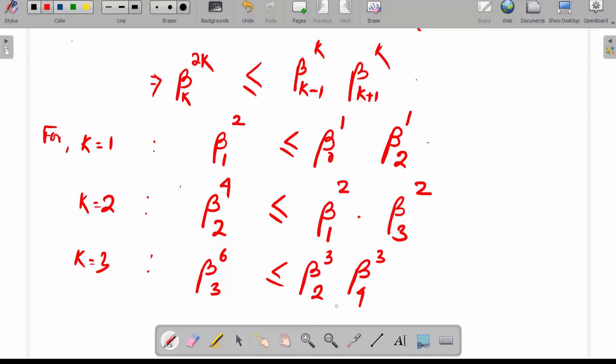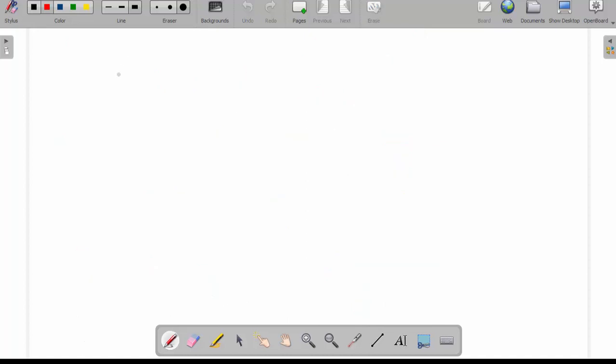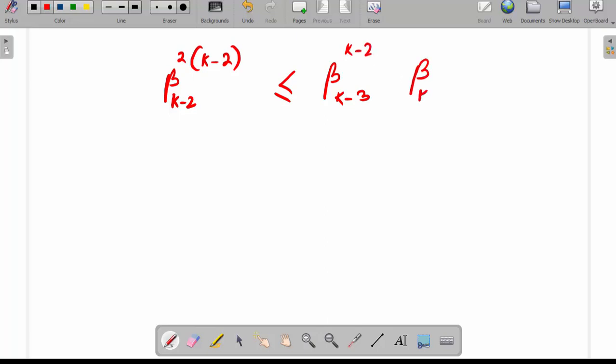And continuing in this way, using k minus 2 in place of k, this will be beta k minus 2 to the power 2 into k minus 2, less than or equal to beta k minus 3 to the power k minus 2 into beta k minus 1 to the power k minus 2.